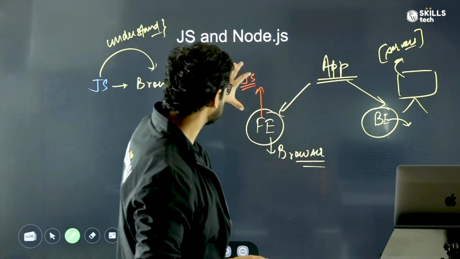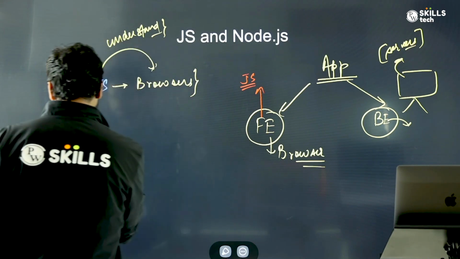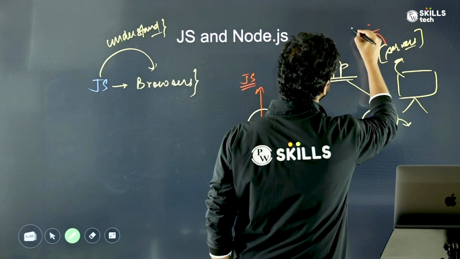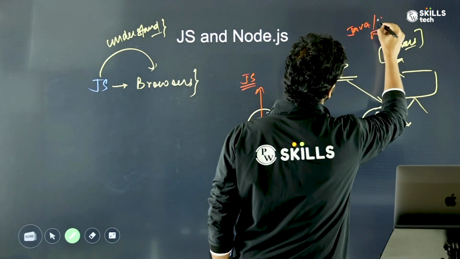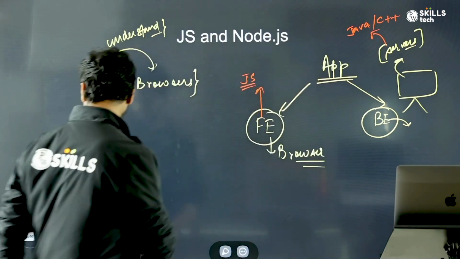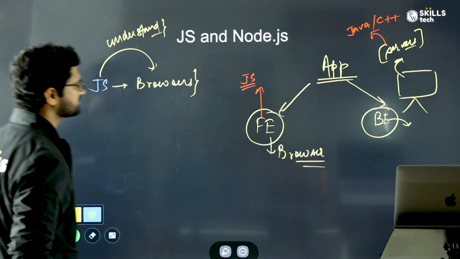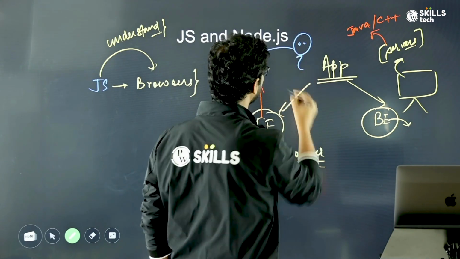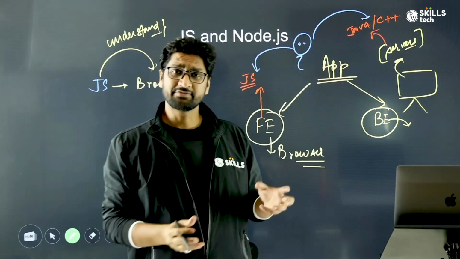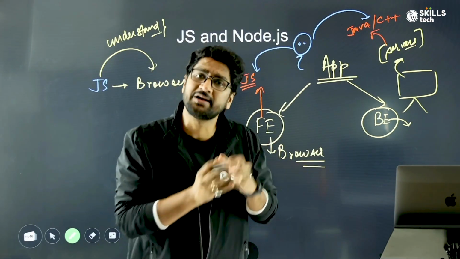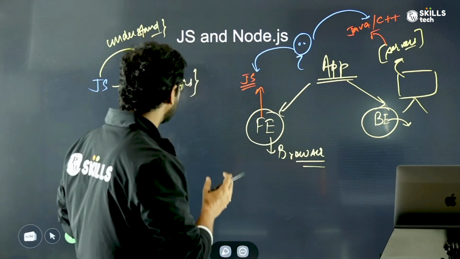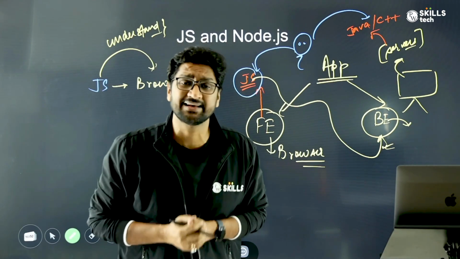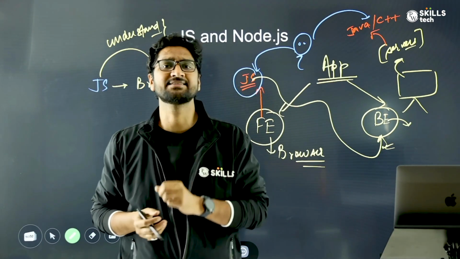Now, previously, since JavaScript could only be used for browsers, for the server a developer had to learn some other language. For example, a developer might have to learn Java, or they might have to learn C++. What it means is that as a developer, I have to learn multiple things. If I have to make a complete application, I have to learn JavaScript also, and I have to learn Java also. So it was very tough for a single person to know multiple tech stacks, multiple languages. Over a period of time, people realized: why not use JavaScript to build the backend also? And that's where Node.js was born.